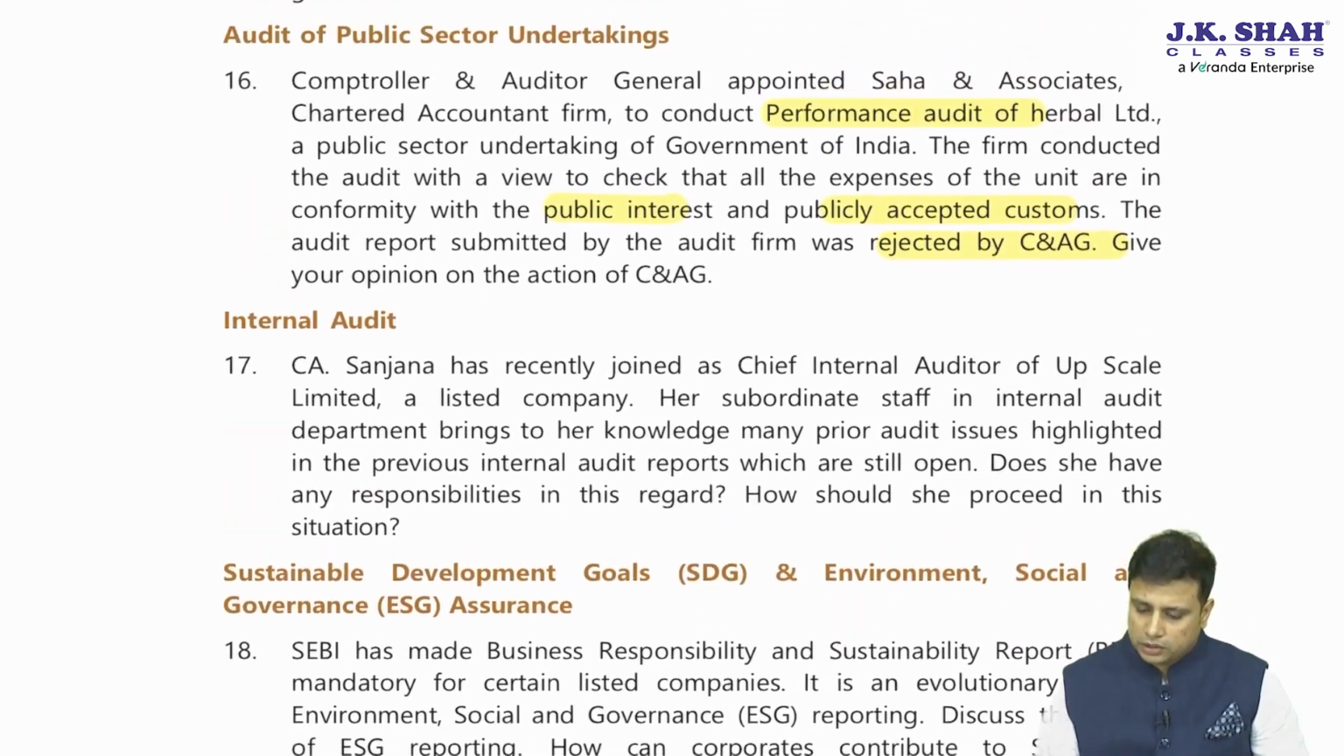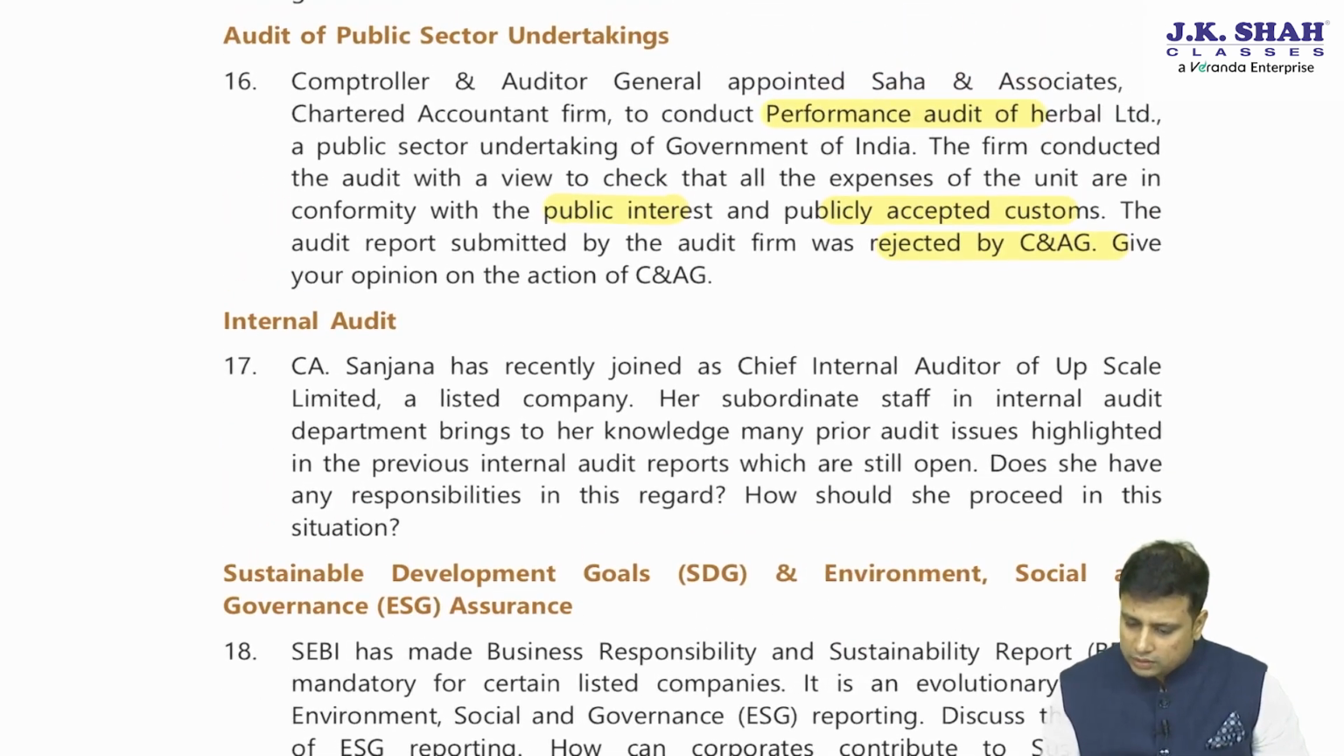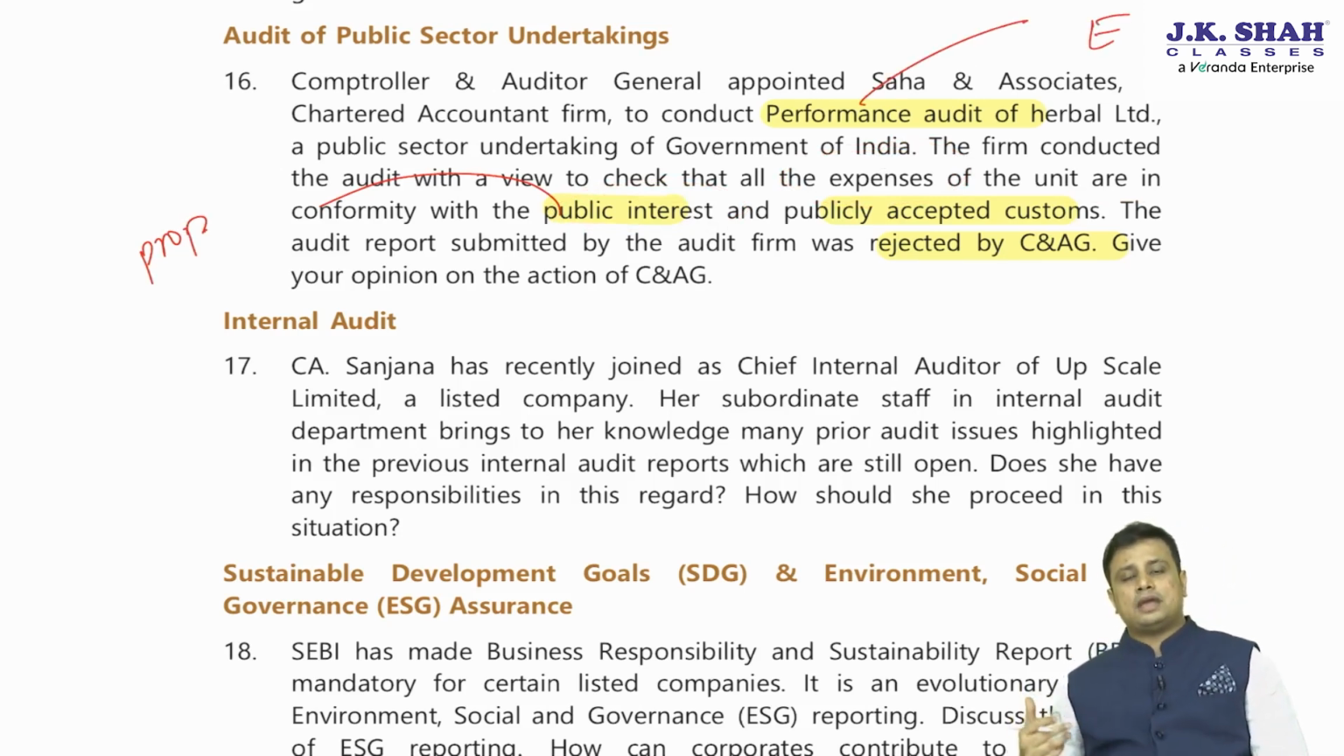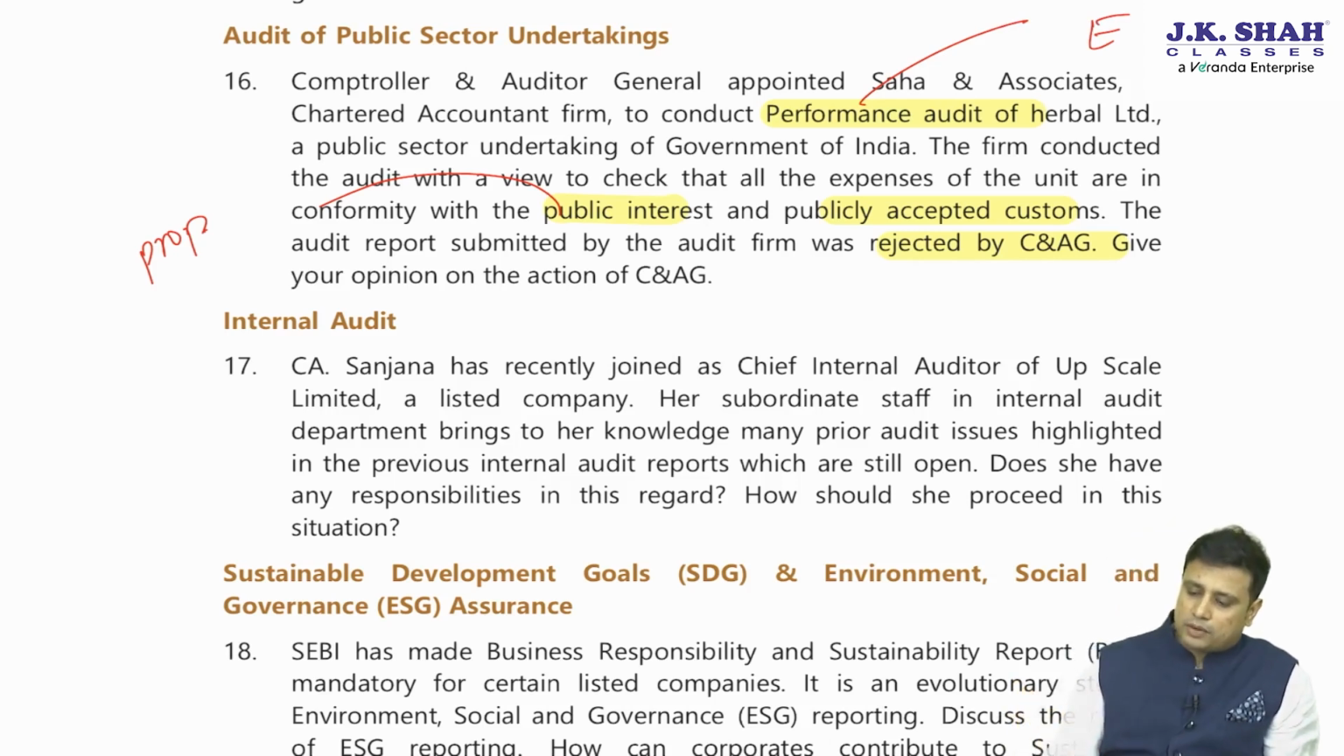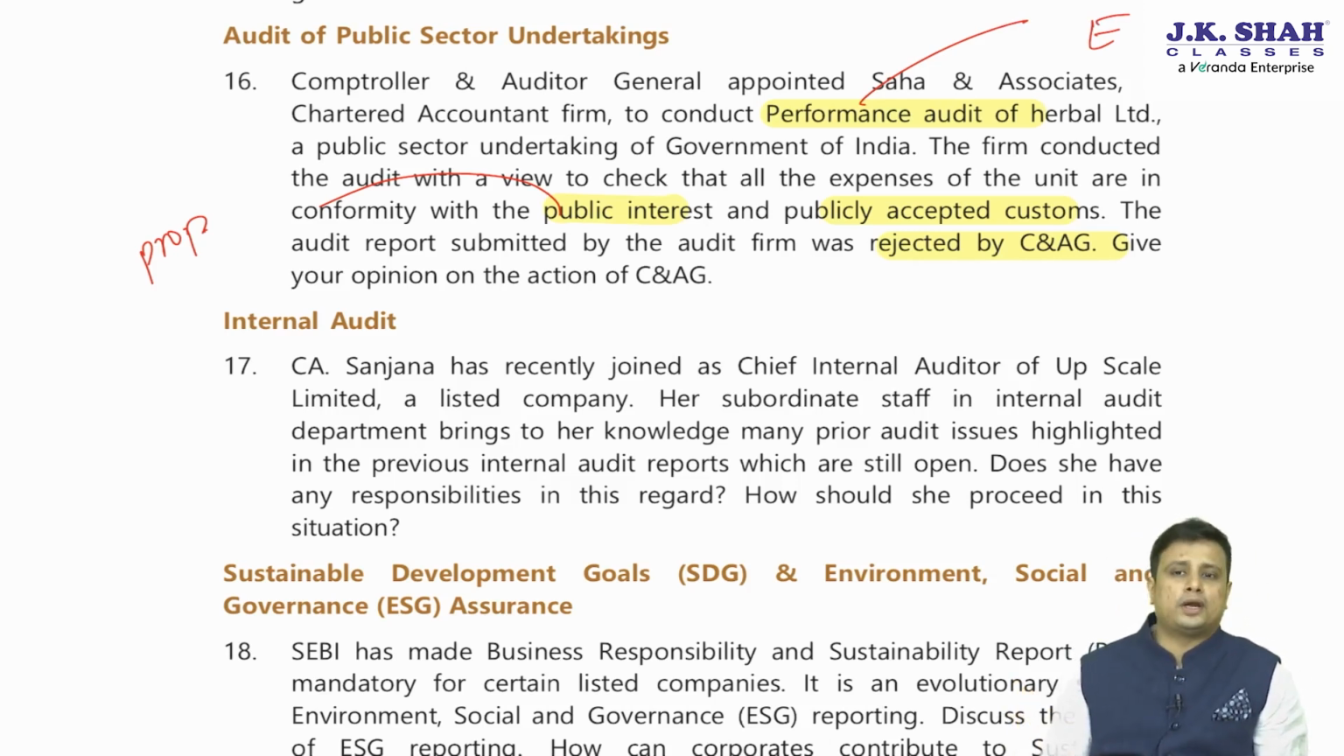So here in this particular case, what were they appointed for? Performance audit. The firm conducted an audit to check that all expenses are in conformity with the public interest. See, this is done for what? Proprietary audit. In case of performance audit, we need to focus on the 3 E's. What are the 3 E's? Economy, efficiency, effectiveness. However, the report that they have given is for proprietary audit.